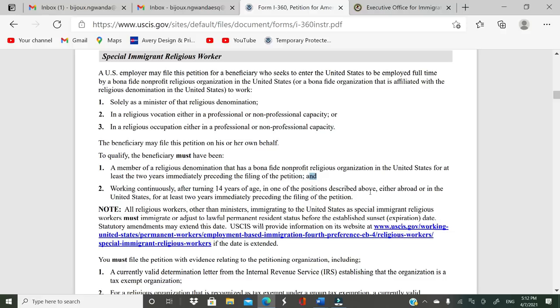Okay, so basically this one, the church or any type of religious organization will file this petition for you, and when you come here, you're working solely as a minister of that religious denomination. Okay, either in a professional capacity or non-professional capacity. Either it's a vocation or it's just some type of occupation, and then maybe you started working at, let's say, the church, that religious organization has an extension in your home country.